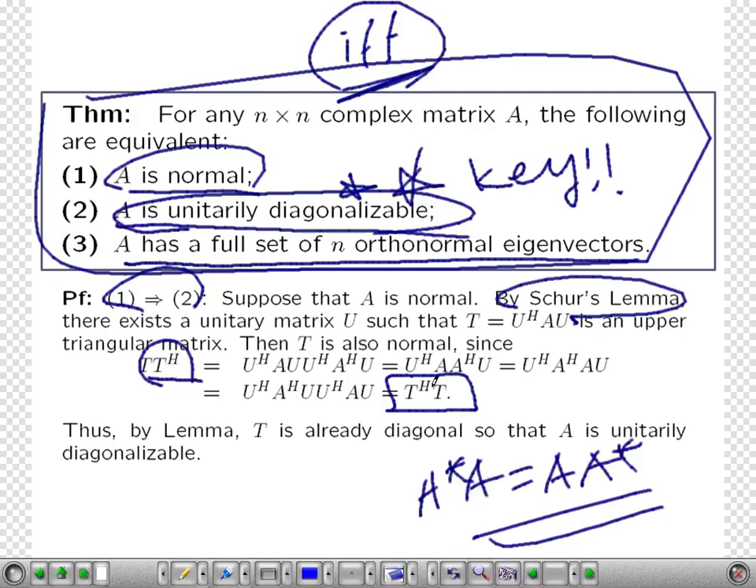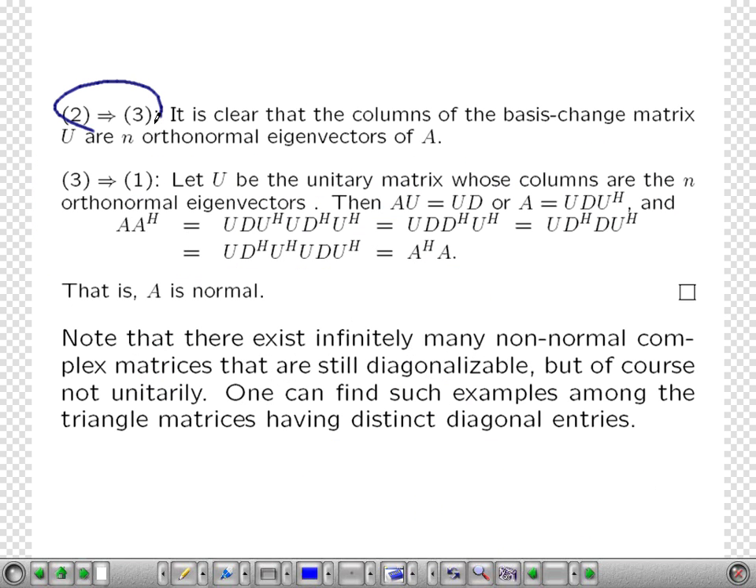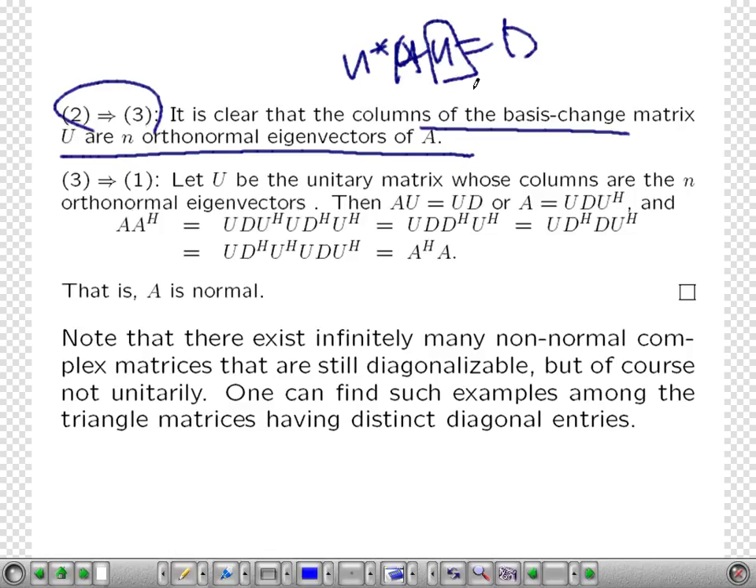T T star is the same as T star T. Then from the normal condition, we can show A is unitarily diagonalizable. Easy. If it is unitarily diagonalizable, then clearly U star A U is a diagonal matrix. What that means is that since A U is equal to U D, each column of this matrix is an eigenvector. But this is a unitary matrix, so all the columns are also orthonormal eigenvectors of A.